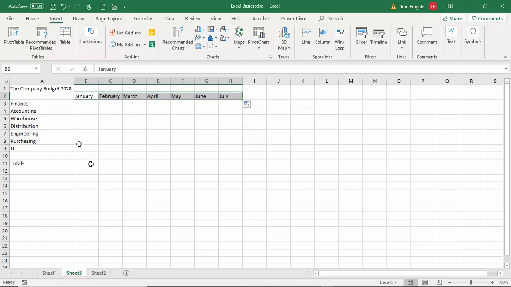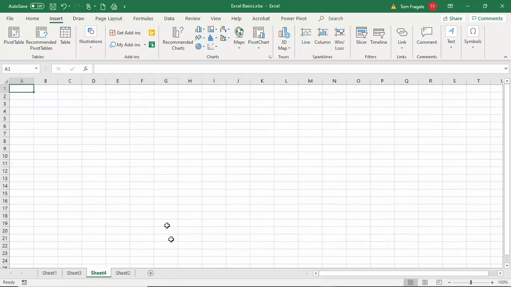Now let me show you other examples of using that. All right, so in this case, I'm going to add another sheet. Click on the plus sign. And now you see I'm on a different sheet. You could have as many sheets as you wanted to, actually up to 256 sheets per workbook. So I want to show you more examples of the speed fill or of the auto fill.